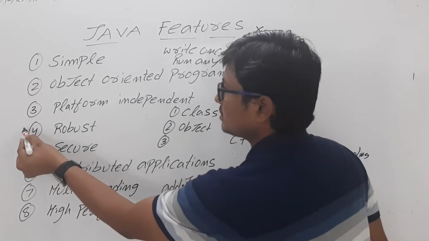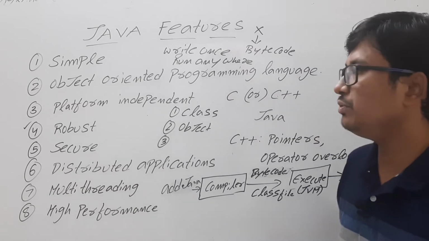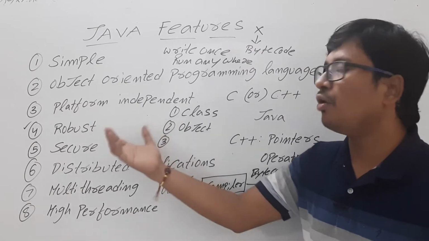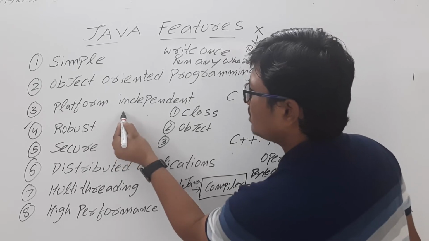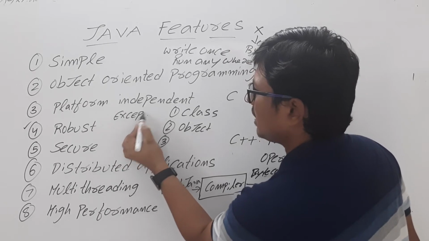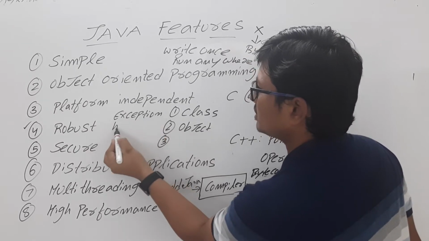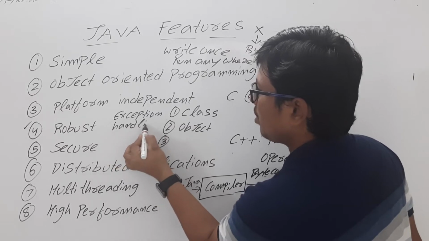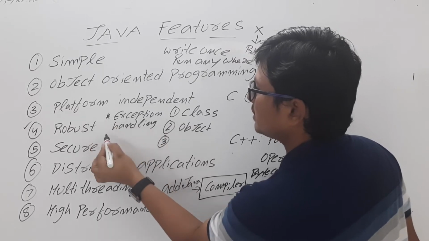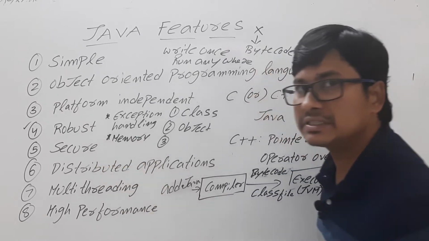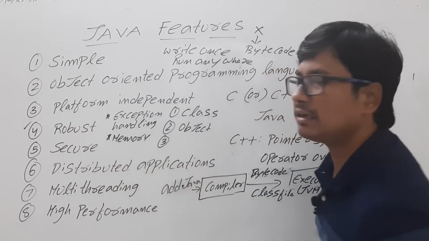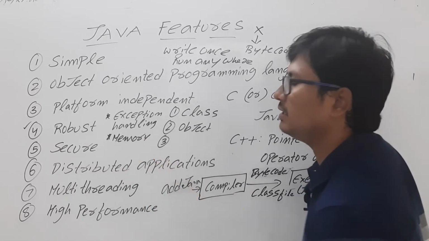Now let me discuss the robust concept. Why do we say Java is robust? Java will handle exceptions. Exception handling is available in Java, and memory management is also done properly, meaning the garbage collection facility is also available in Java.